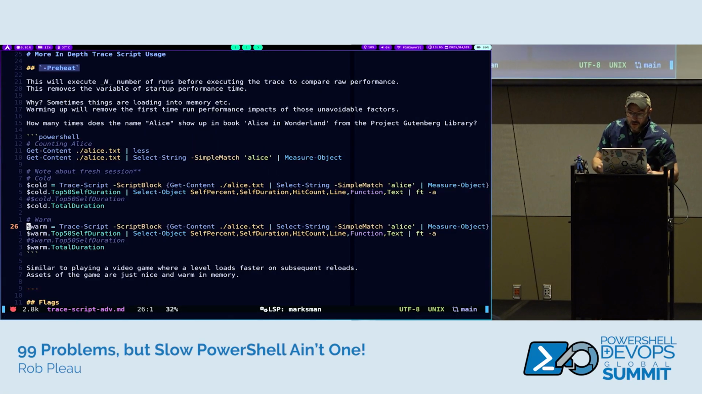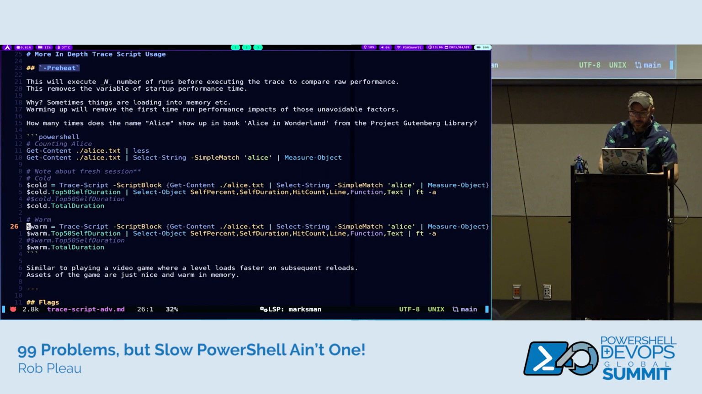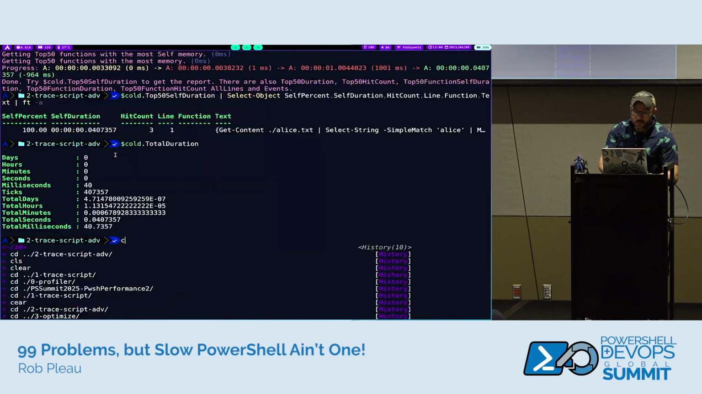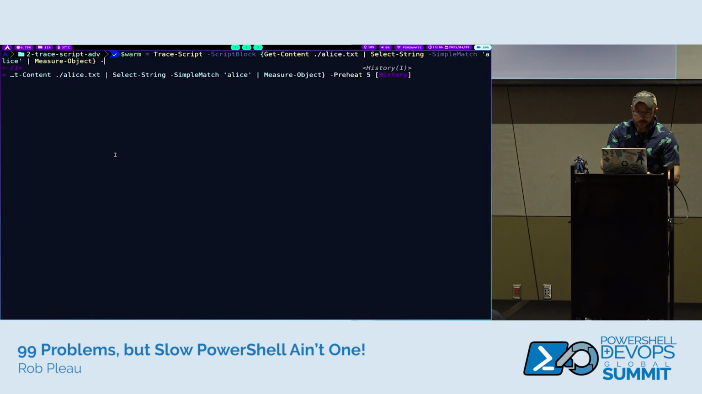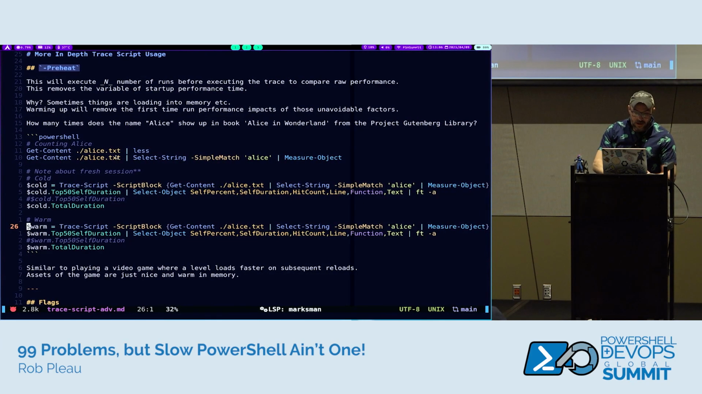Sorry for the resolution there. At the end of here, I'm just going to do a preheat 5. So it's the same line as we saw 6 lines up. This time I'm just doing the preheat 5. And the output changes a little bit. You can see at the very top there, we have warm up 1, 2, 3, 4. That's where it's running those 5 times before it actually runs the one that we're going to store in the trace.